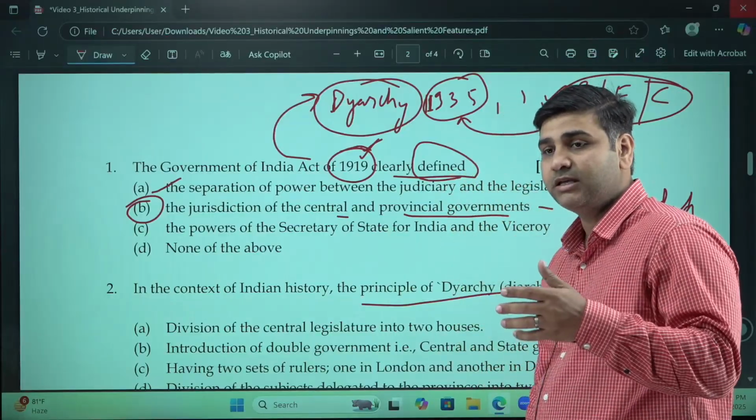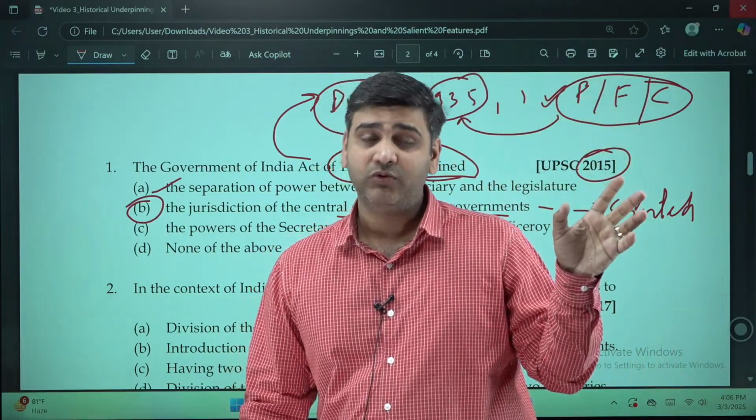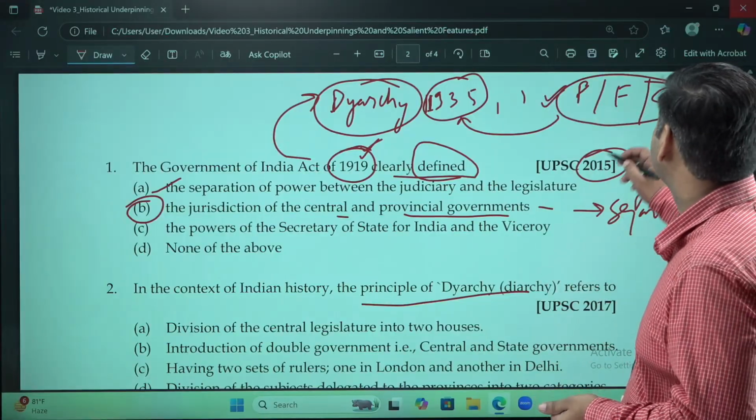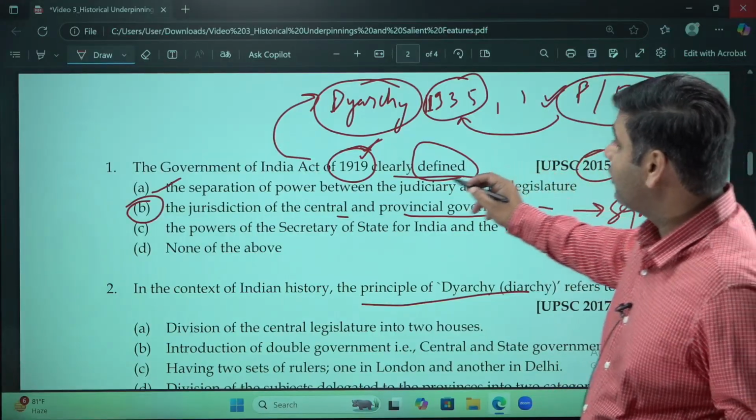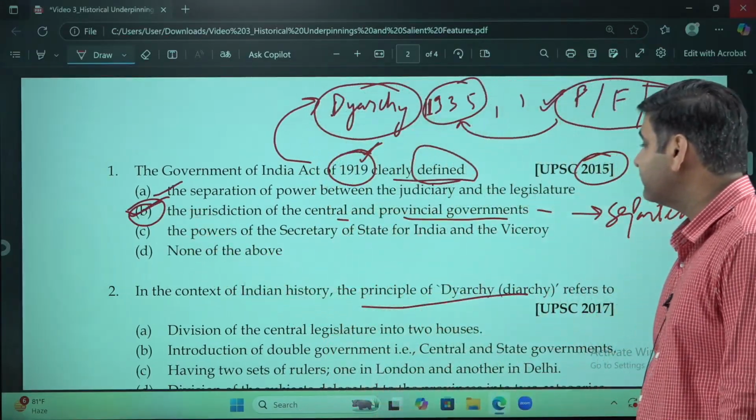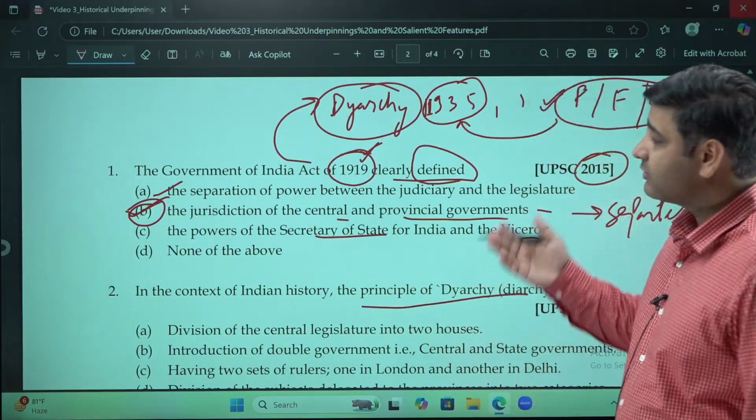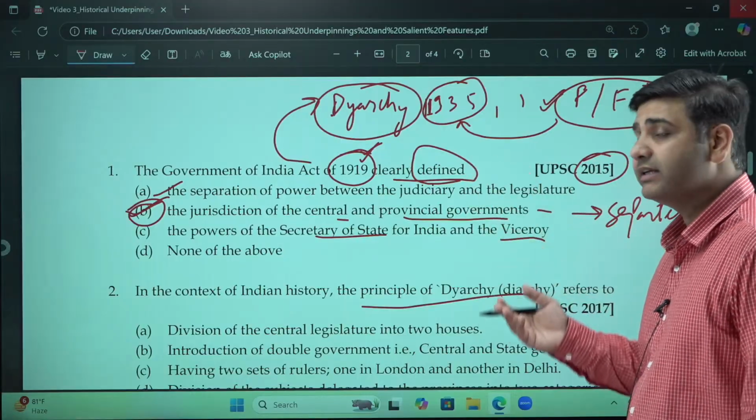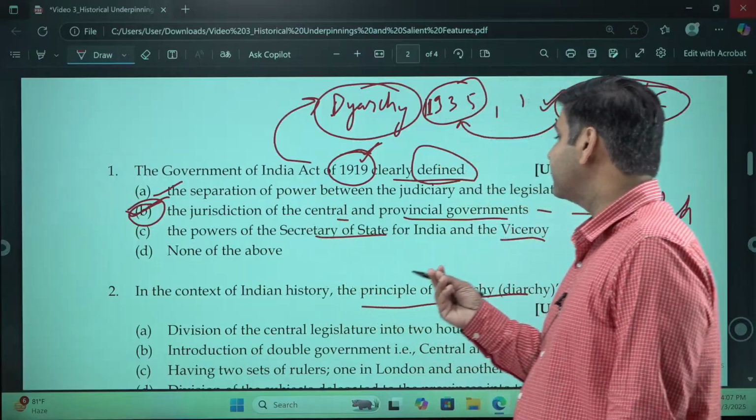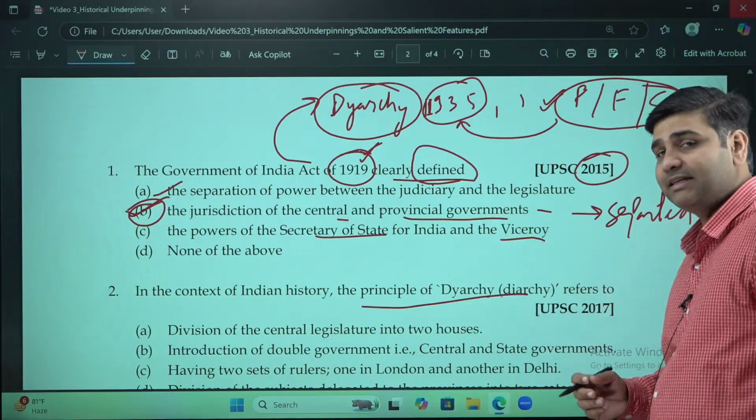Now if you see in the Indian Parliament, the residuary power is with the Parliament. In independent India, the residuary power is with the Parliament. So option B is correct here. Let us read option C also. The power of the Secretary of State for India and the Viceroy. The Secretary of State and Viceroy, this is an old thing. This does not come in 1919. So the clear-cut answer here is B. The jurisdiction of the central and the provincial governments were separated and delineated in the Act of 1919.